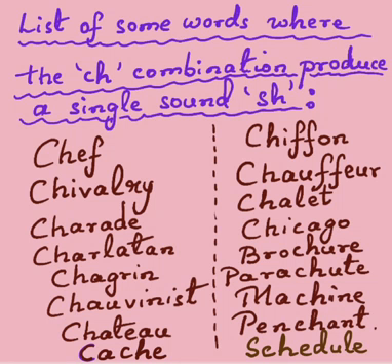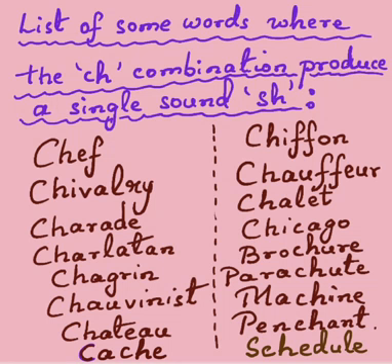The first word is chef. Then there is chivalry. This word implies not only bravery but also a polite, kind behavior towards women, a well-mannered behavior towards women. Then there's a word charade. Charade can mean pantomime or farce, or even a game in which the players guess a certain word or phrase from a clue shown by acting. So we refer to that game as dumb charade.